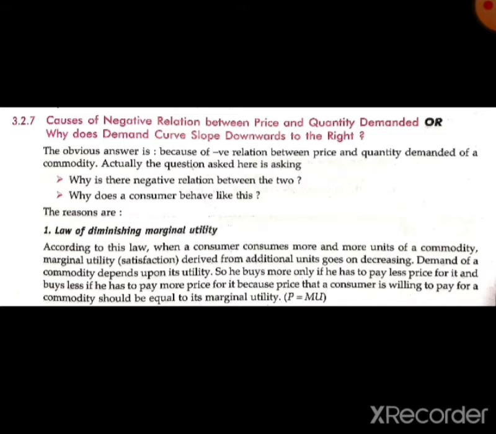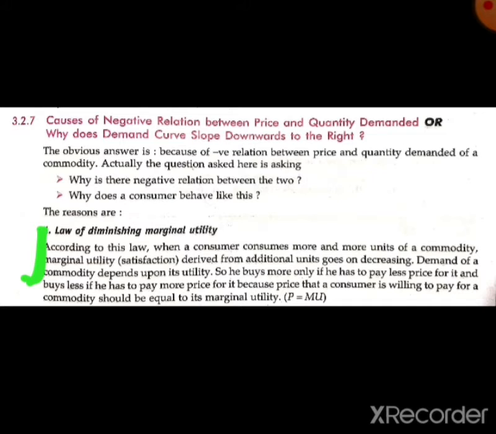Now we know that the demand for any commodity by any consumer basically depends upon utility. Utility is the want-satisfying power of a commodity.